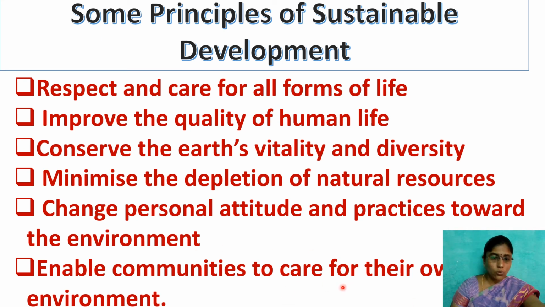So we have to motivate our surrounding people to take care of the environment. Otherwise, we are unable to survive in this world. Without natural resources, no one can survive. So it is our responsibility to follow all these principles by following sustainable development.